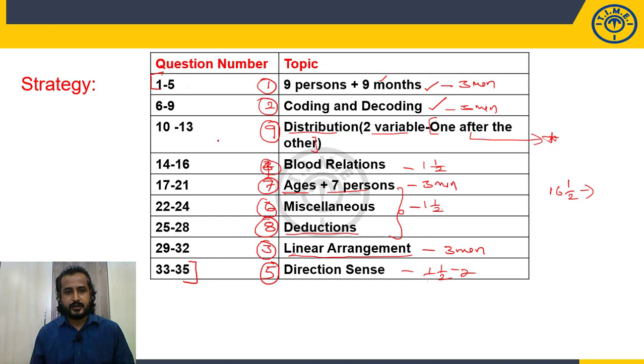Remove these 5 questions, 10, 11, 12, 13, 4 questions. 4 questions under this and deductions, 3 questions. So you are able to do 28 questions in 16.5 minutes time.